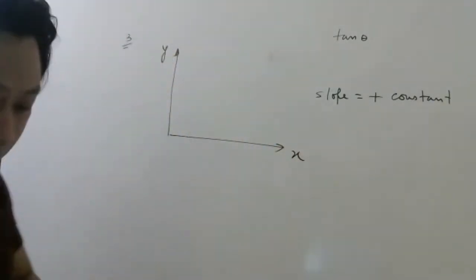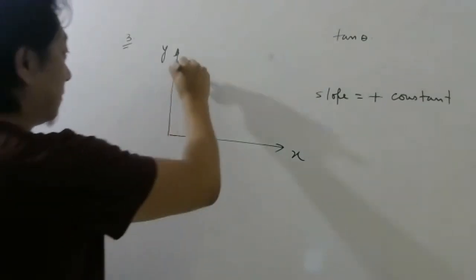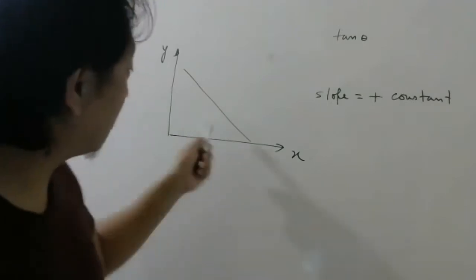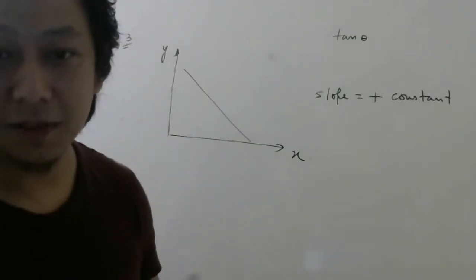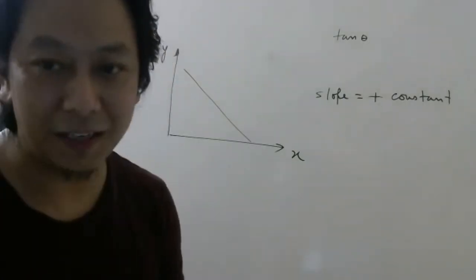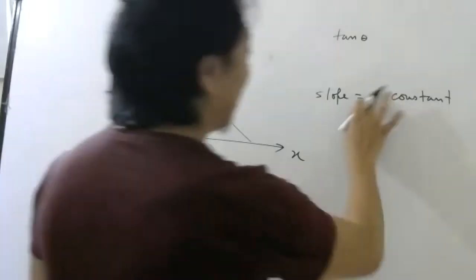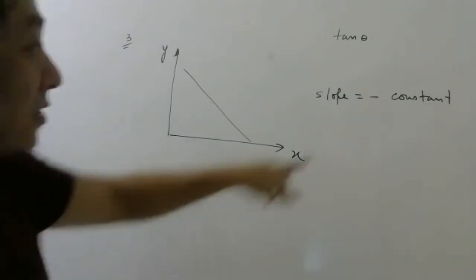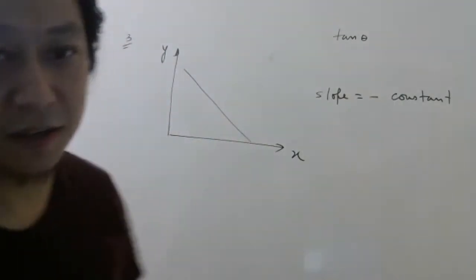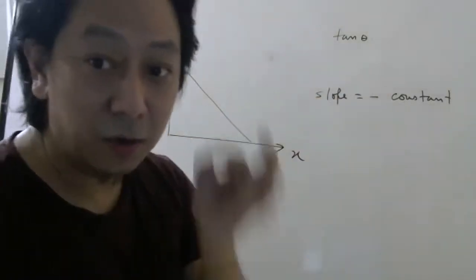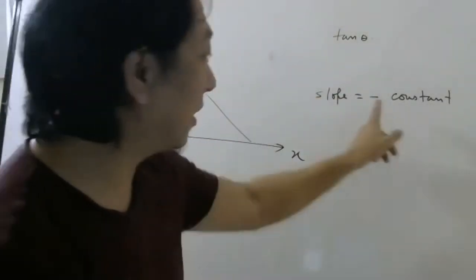Now let me give you this slide. Is the slope constant or not constant, first of all? Slope is constant. Agree, right? And it is negative or positive? Negative. Now all of you have accepted. So it is negative constant. If they want the sign also, then negative constant. If they want only modulus, then it is constant. Including the sign, if they want to know, then it is negative constant.